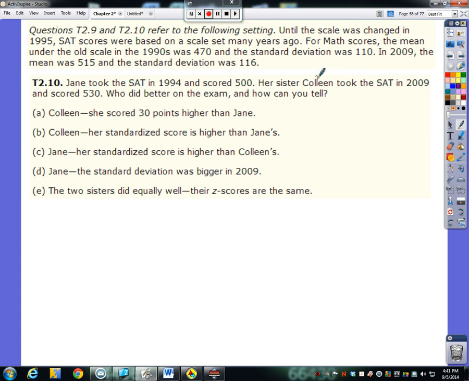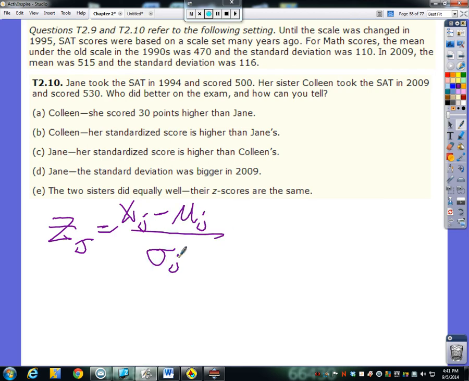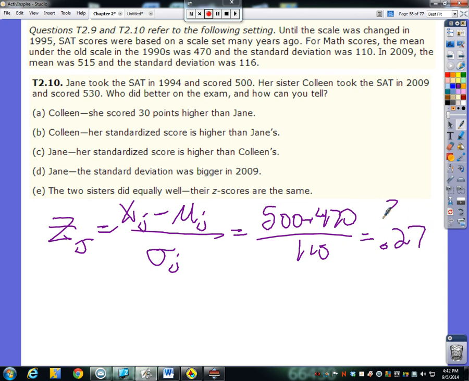So we need to calculate two z-scores to see how well they did on their respective exams during those respective times. So let's do the z-score for Jane. I want to do everything here in terms of J for Jane. Jane scored a 500, right? Yeah. Okay, so Jane's the one we just did. There's where we got the 0.27. So Jane's z-score, z sub Jane, is 0.27. Now we just got to do Colleen's z-score.